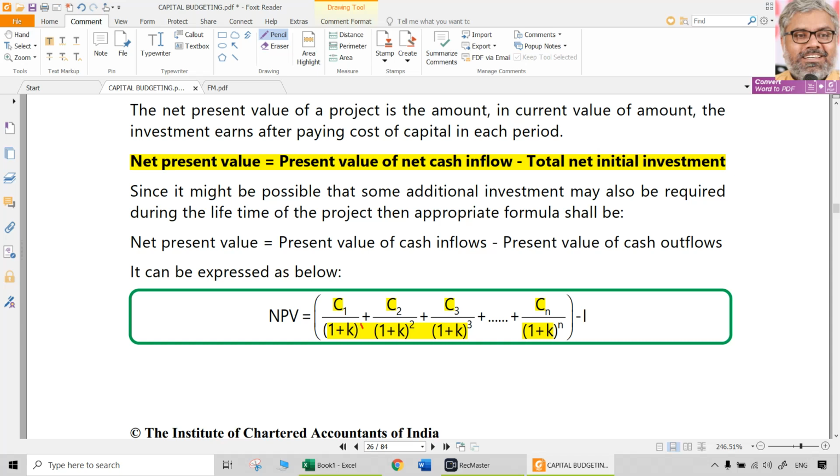Then C2 divided by 1 plus k to the power of 2. Like that, C3 divided by 1 plus k to the power of 3. All these things are there. But are we going to do all these things in a mathematical way? Not necessarily. We can do it in a tabular form also.